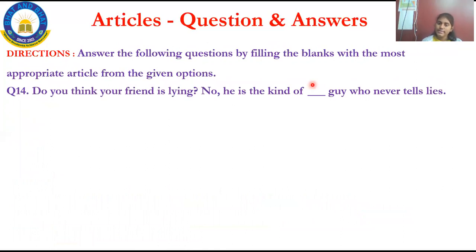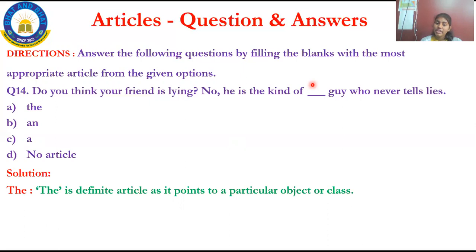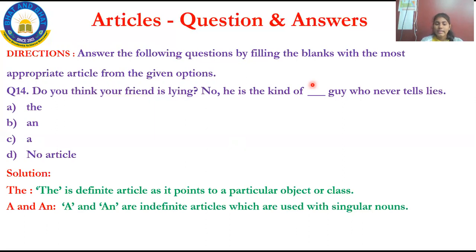Look, the direction is the same. The question is: Do you think your friend is lying? This is one sentence. No, he is a kind of guy who never tells lies. See, two sentences are joined. Now you have to add one article to make a grammatical sentence. Option A, the. Option B, an. Option C, a. Option D, no article. Obviously, the is a definite article as it points out a particular object or class, and a and an are indefinite articles, used with a singular noun.